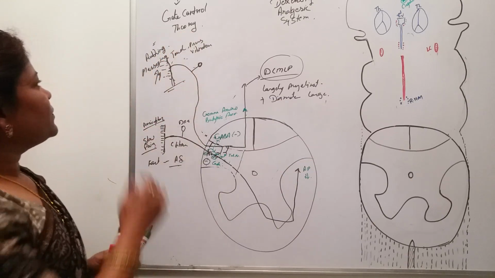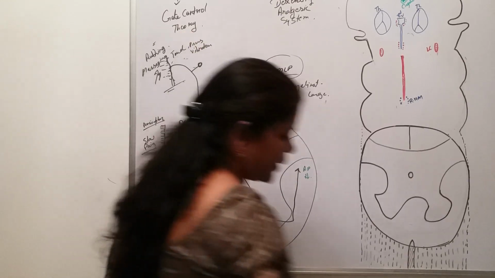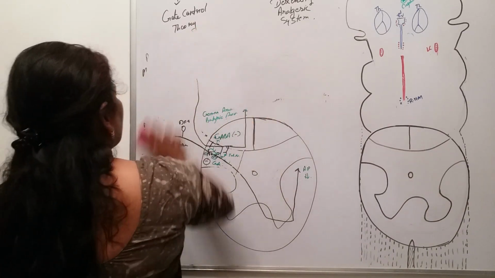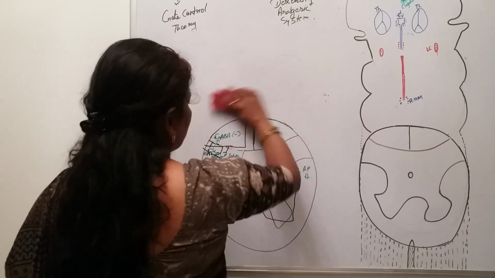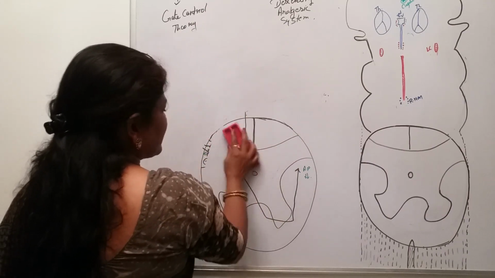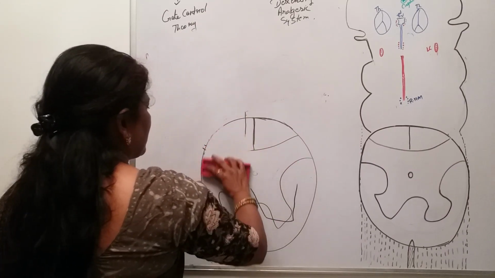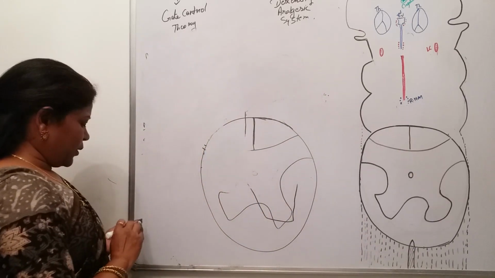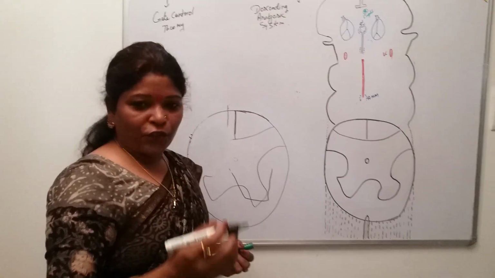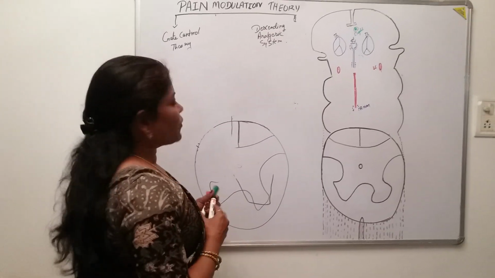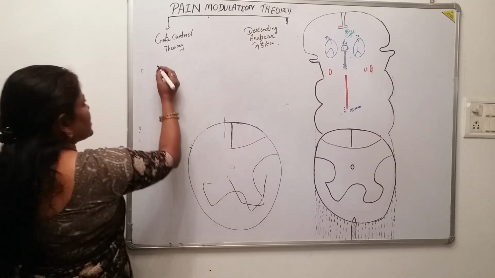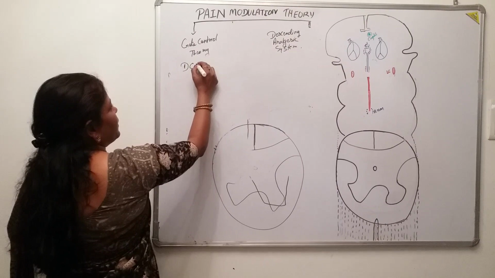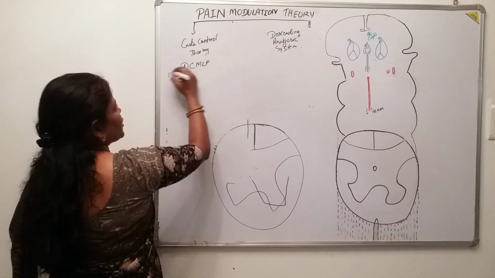Okay, now come to the descending analgesic system. How does this system work? In the gate control theory, the pathway which comes into the scene was what? Which pathway? That was the dorsal column medial lemniscus pathway, isn't it?